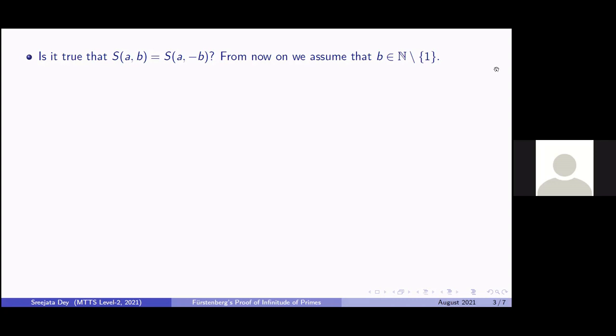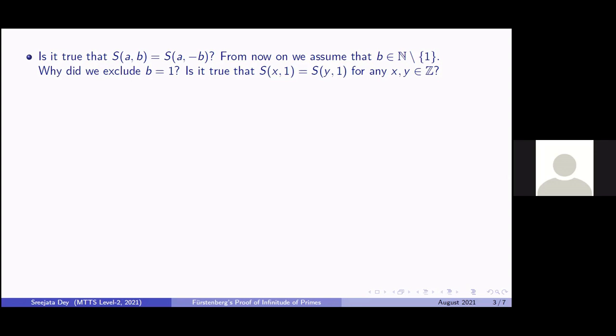Now, why are we excluding 1? Observe that S_{x,1} is equal to S_{y,1} for any x, y in Z. Why do I say that? Because when you take b equal to 1, the common difference of your progression is 1, and the integers are spaced out with a difference of 1.